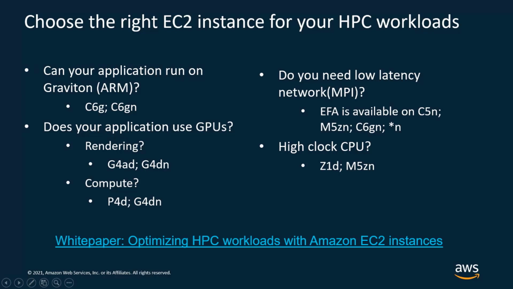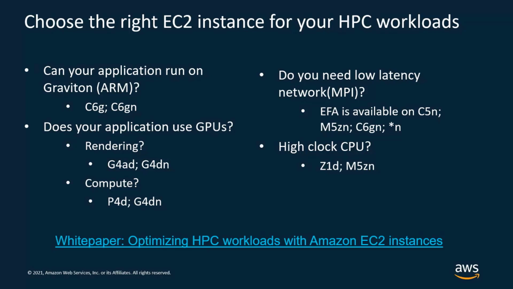Then the other question is, does your application benefit from very high CPU clock frequency? Because in this case, we have, for example, the Z1D instances that have been co-designed together with Intel. And in this case, the clock speed can go up to 4 GHz. But we have also recently announced the M5ZN that can go up to 4.5 GHz.